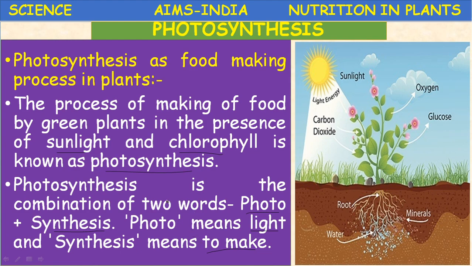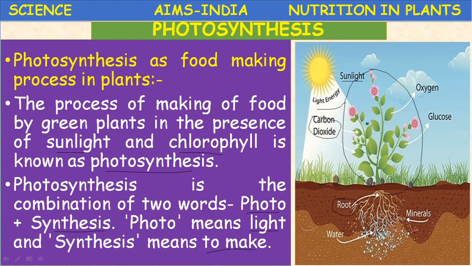Photosynthesis is the process by which the organism makes its food material by utilizing sunlight. Such organisms are called photoautotrophs. Example, green plants. The green plant prepares its own food material by utilizing the energy present in sunlight, the carbon dioxide from the atmosphere and the water from the soil.